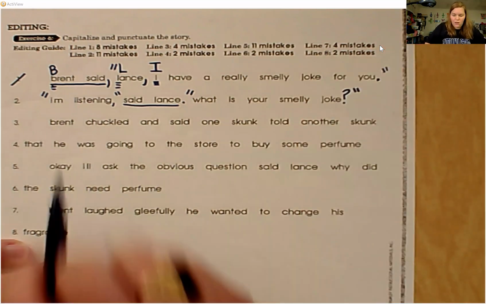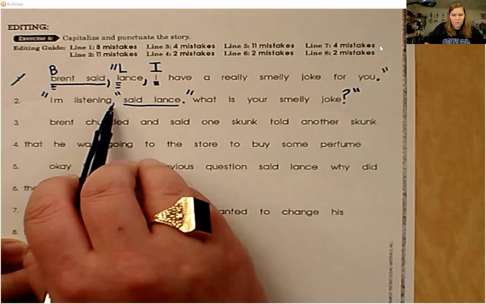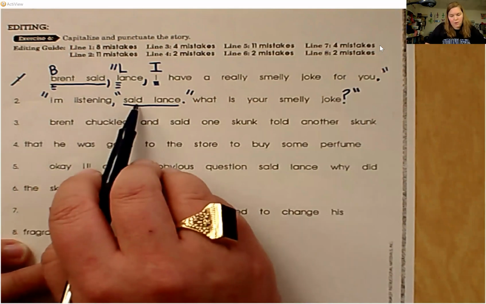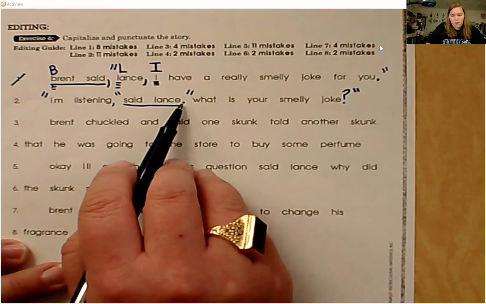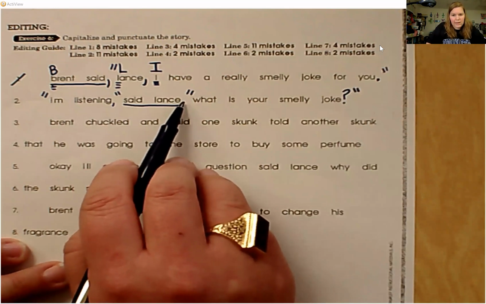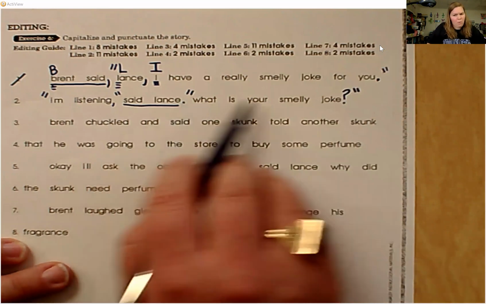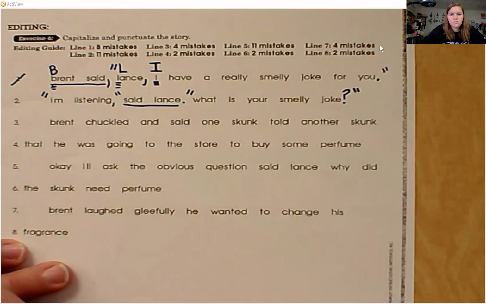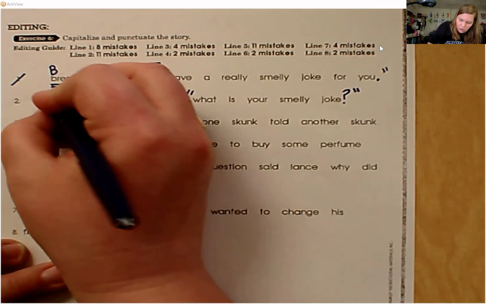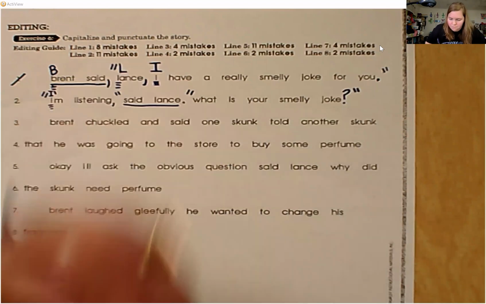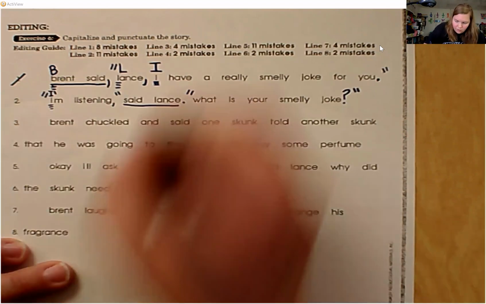So I'm listening goes in quotations. There's a comma because then it's followed by said Lance. That ends sentence 1. And then Lance started talking again and Lance said, what is your smelly joke? Now let's find capital letters. So I, and I'm going to go ahead and put the apostrophe. Lance is the name.